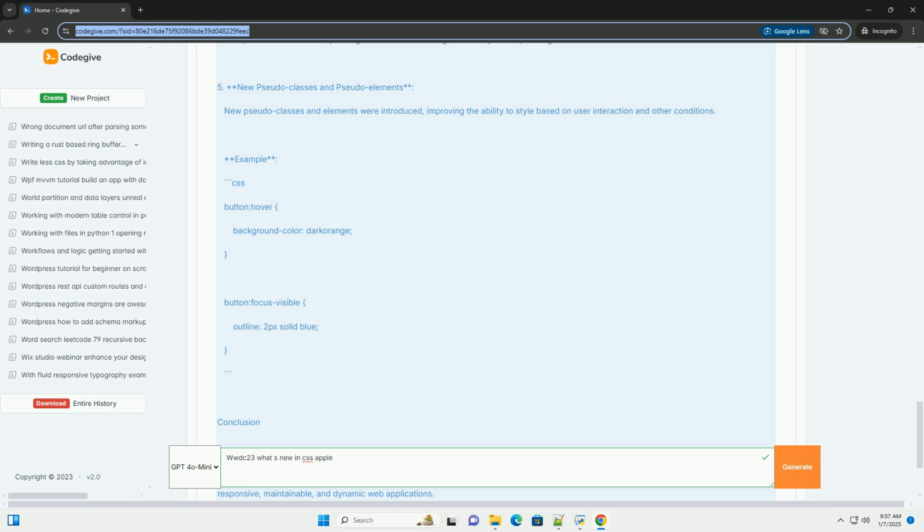By utilizing these features, developers can build modern, adaptable web designs that provide a better user experience across Apple devices. Make sure to check browser compatibility and keep an eye on the latest updates from Apple for the best practices in implementing these features.